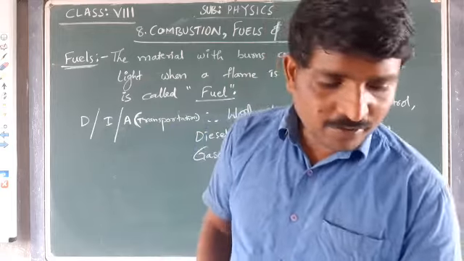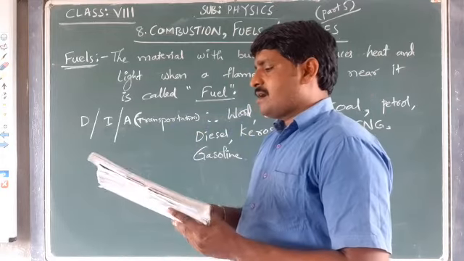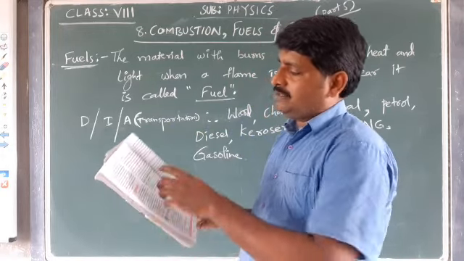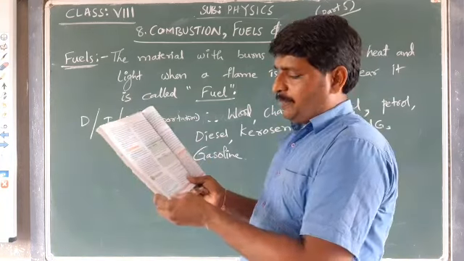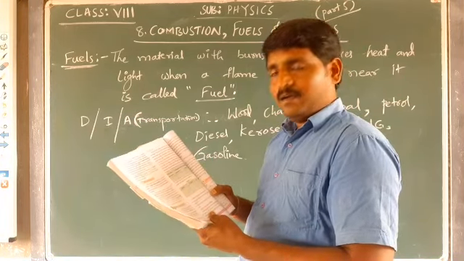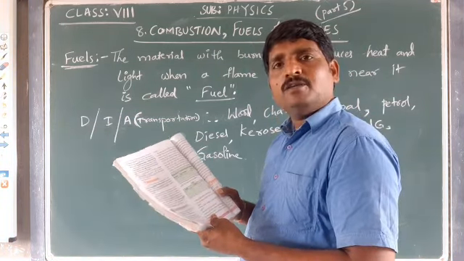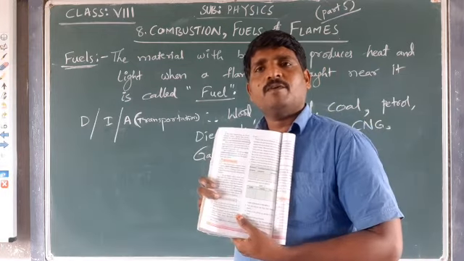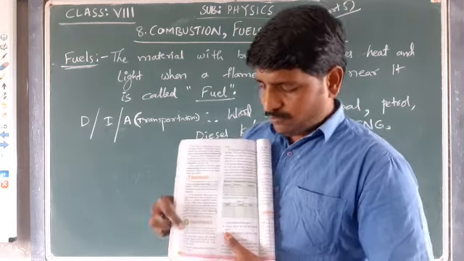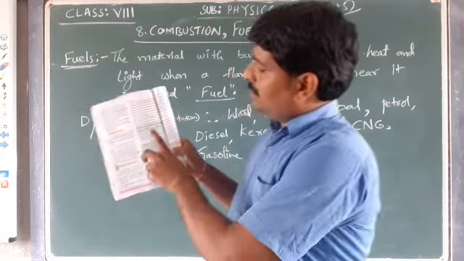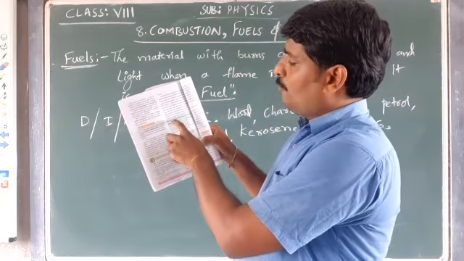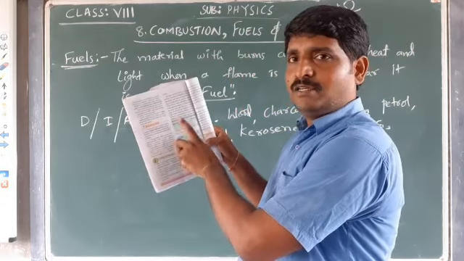Now what we have to do is, we already have that list. Take the help of page number 112. You have a table there.